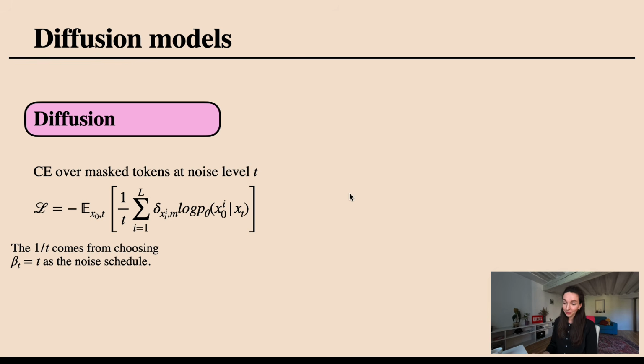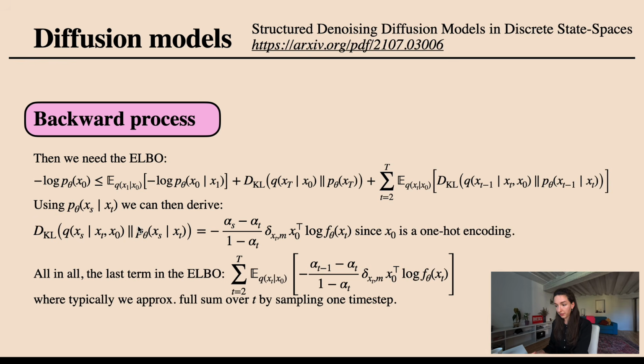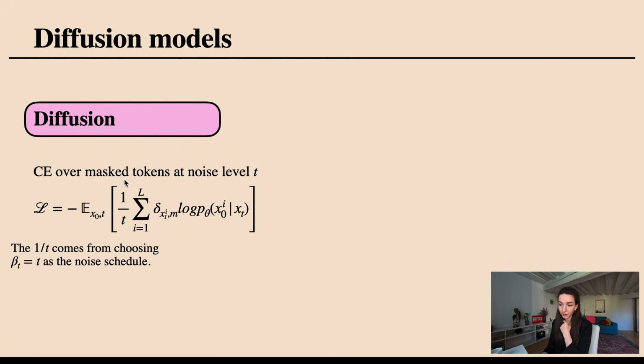Essentially, the loss that we then derived through this backwards evidence lower bound approach is exactly the loss that I had already shown you. We only care about the probability that the model assigns to the ground truth tokens in the masked locations. So whenever we take in a sequence masked to time t, we care about the outputs that the model gives us, the probabilities at the masked locations, and we have this standard loss function. And the only difference between what I had on this page and what I'm showing you now is that whenever I choose the noise schedule to just be given by beta t is t, I just end up with this 1 over t here instead of this alpha thing that I had before.